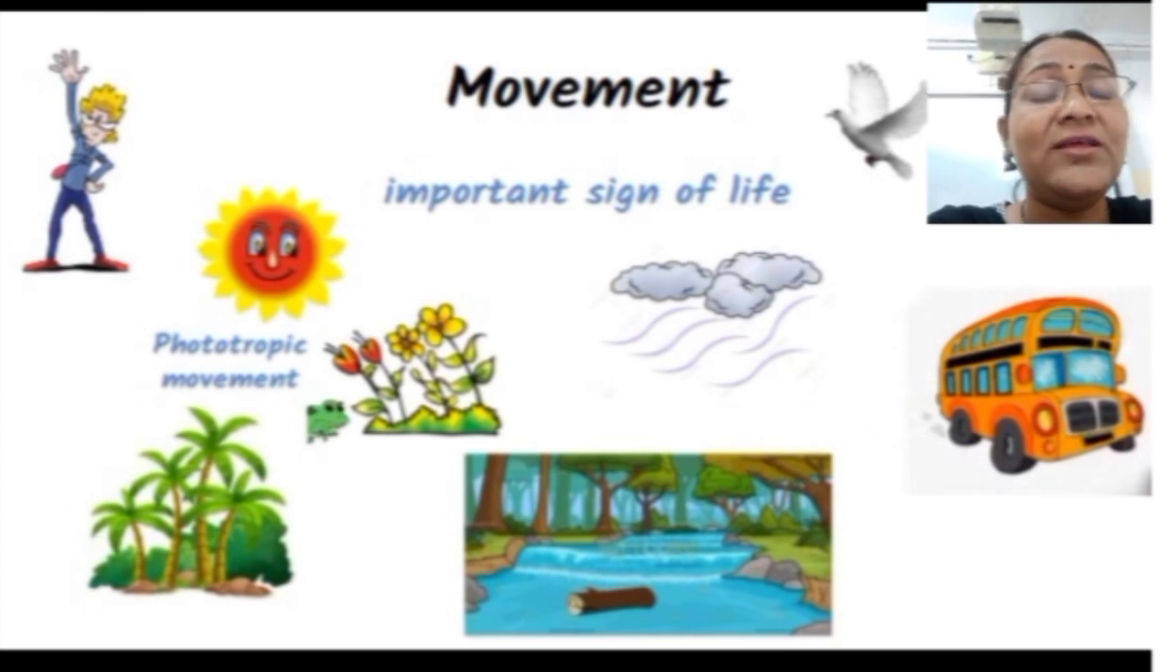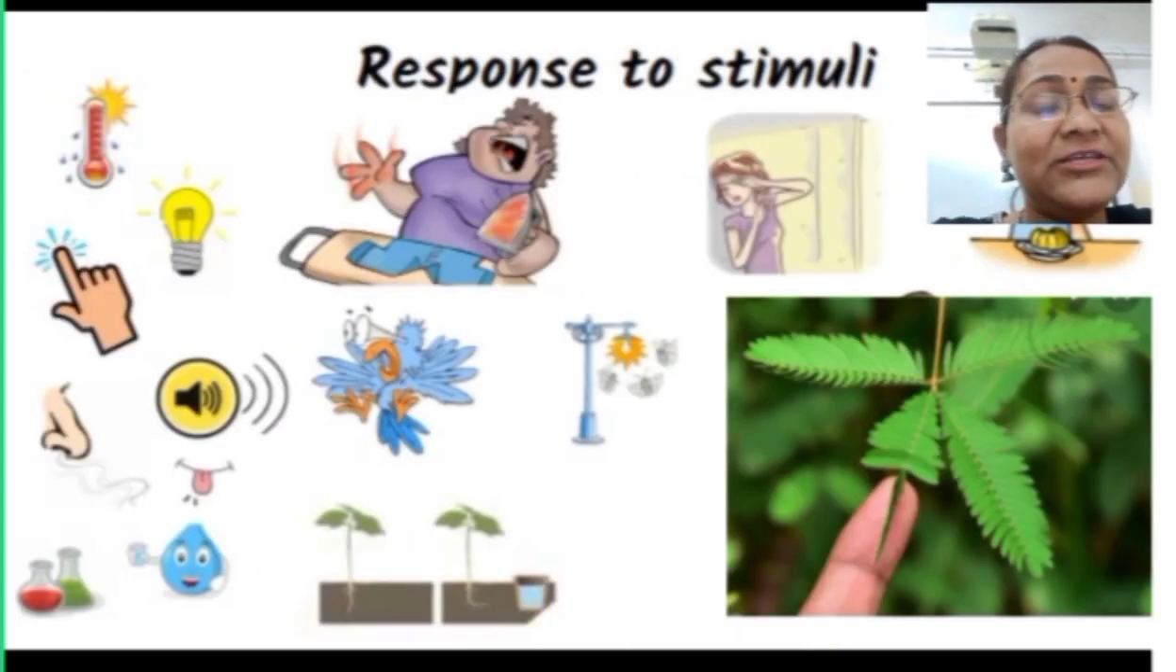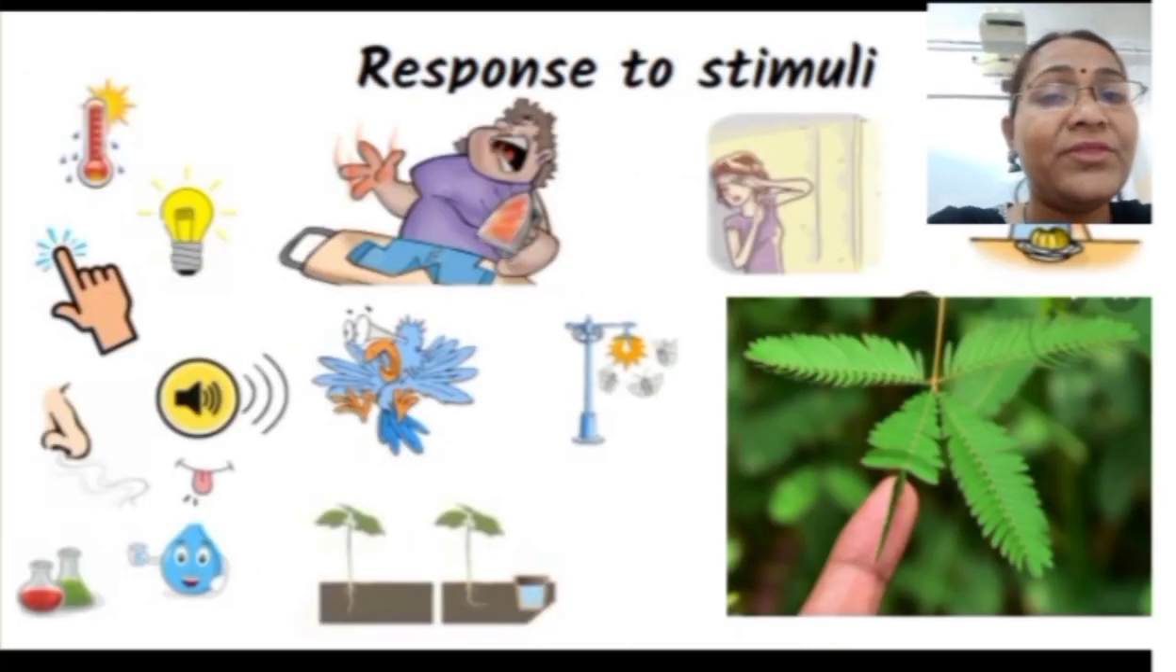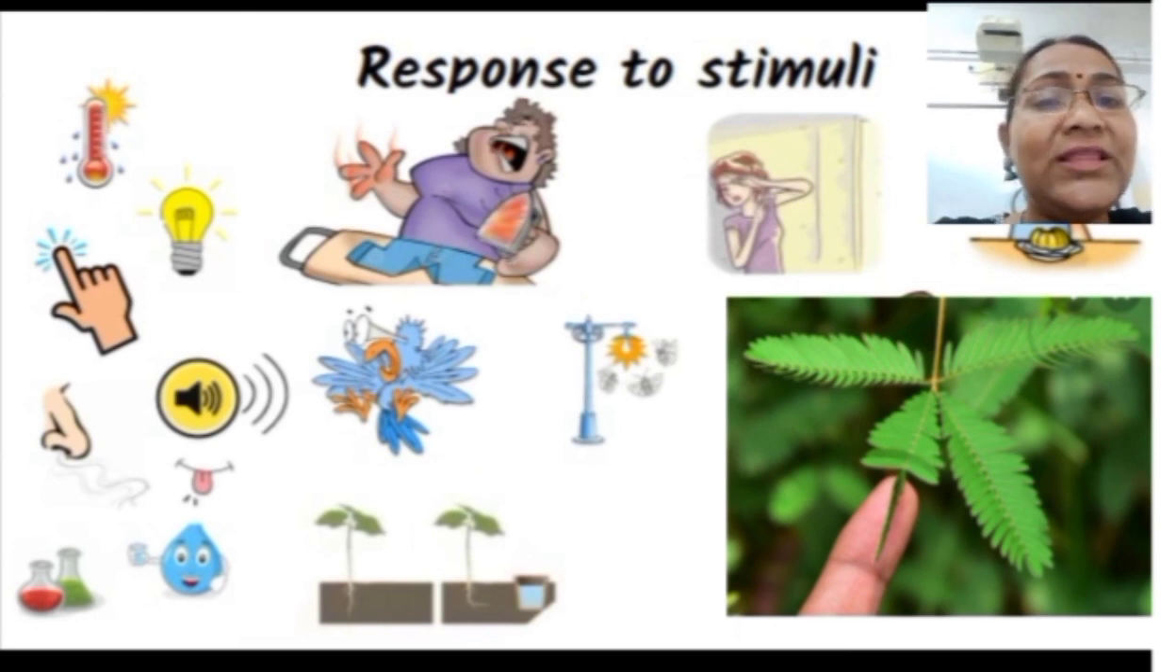Then children, the next characteristic we have seen in living organisms is to respond to the stimuli. All living things around us respond to the changes in the surroundings. The changes in the surroundings to which living things respond are called stimulus. A living thing responds to external stimuli like heat, light, touch, sound, smell, taste, water, and some chemicals. The response to such stimuli is usually in the form of some movement of the body parts.